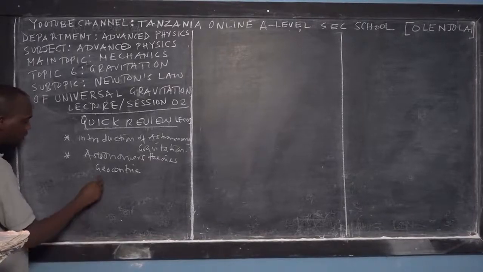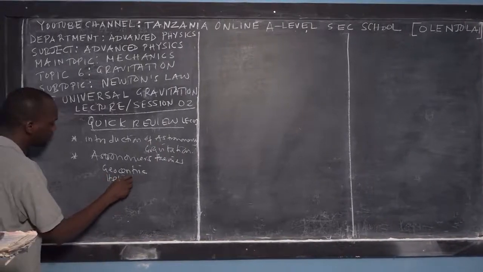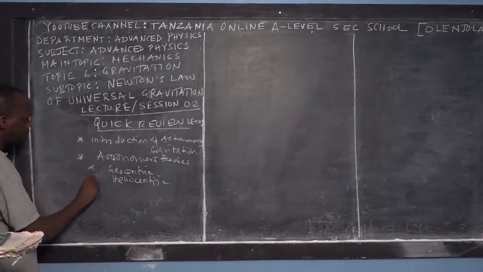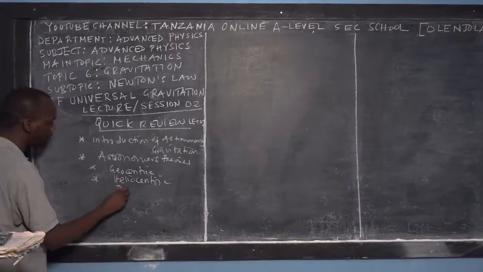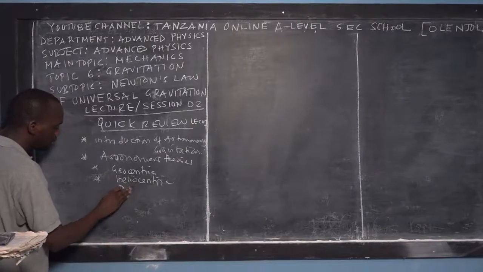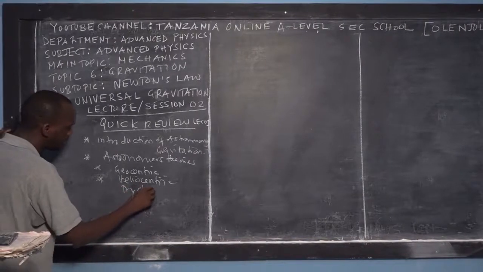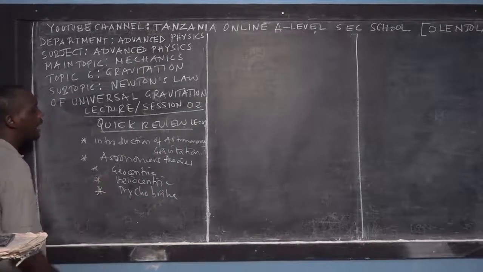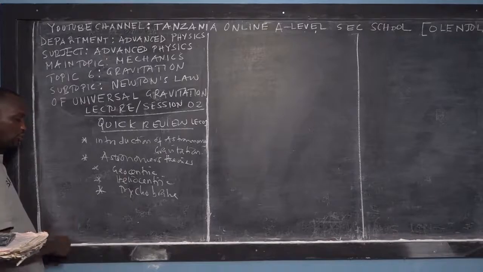Geocentric, and then we learned about heliocentric. I'm just doing a quick review. Heliocentric theory, and then we learned about Brahe. Brahe's astronomical theories were not enough.